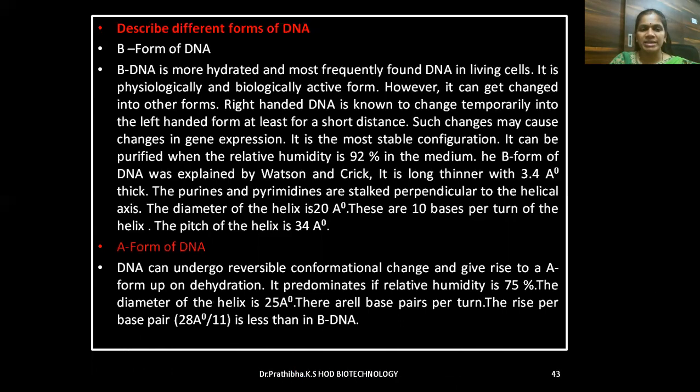A form of DNA. DNA can undergo reversible conformational change and give rise to the A form upon dehydration. It predominates if the relative humidity is 75%. The diameter of the helix is 25 angstrom. There are 11 base pairs per turn. The rise per base pair is 2.8 angstrom, that is, per 11 base pairs per turn, which is less than in B DNA.